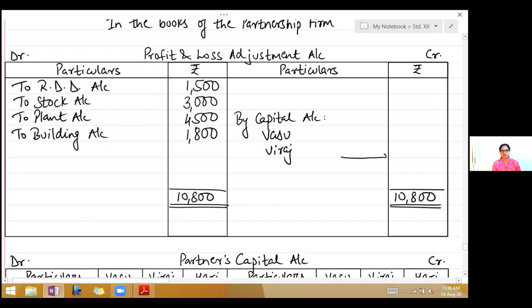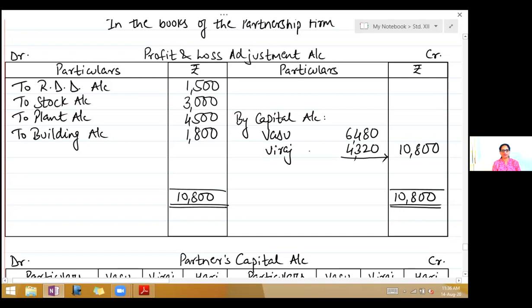First find out total loss, that is 10,800. This you will divide in profit sharing ratio, which is 3:2. So first divide by 5, then multiply. So you will get Vasu's share is 6,480 and Viraj is 4,320. This is loss on revaluation of assets and liabilities.